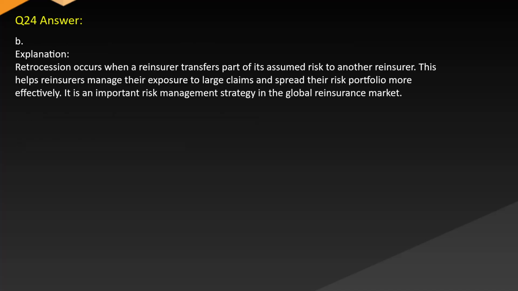Answer. B. Explanation. Retrocession occurs when a reinsurer transfers part of its assumed risk to another reinsurer. This helps reinsurers manage their exposure to large claims and spread their risk portfolio more effectively. It is an important risk management strategy in the global reinsurance market.